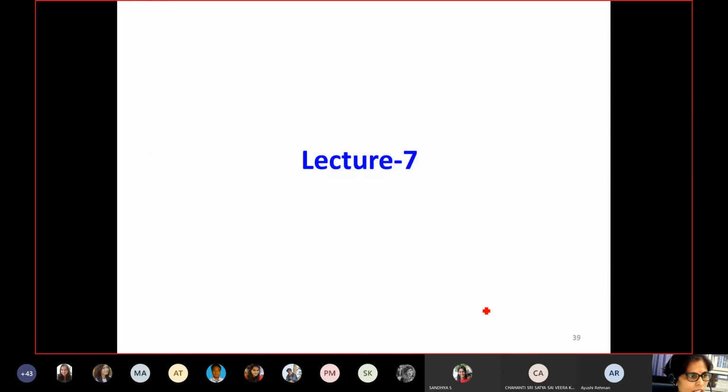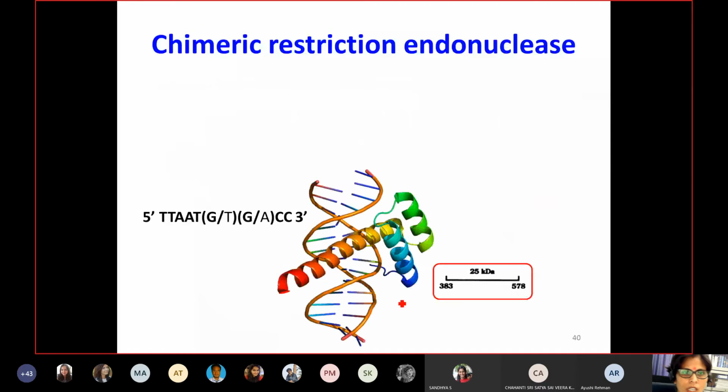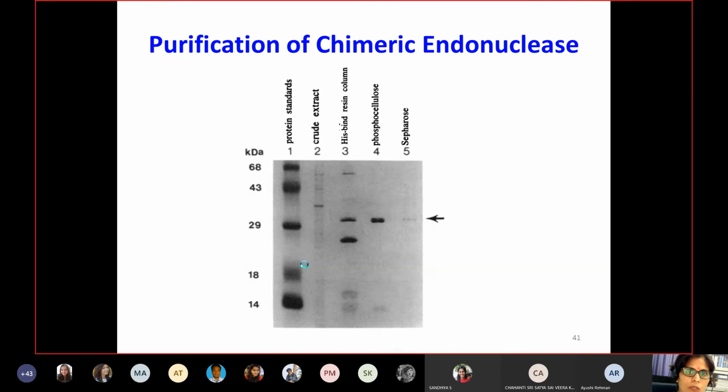Now coming to lecture 7, which was very interesting because of how the FOC1 enzyme can be used for our own purpose. For this, they utilized the Ultrabithorax gene from Drosophila. This gene was already known to bind specific sequences, and these sequences were predicted as TTAATGGCC. So these are the sites where it binds in the DNA, and basically by linking with the FOC1 cleavage domain, they were able to target this hybrid enzyme to the proper location.